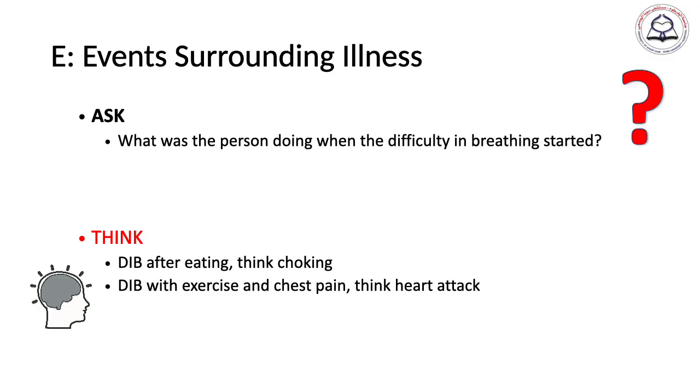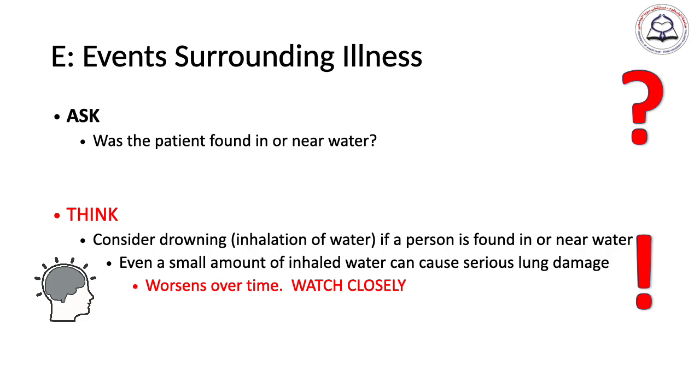Events surrounding the current illness: for someone who gets difficulty in breathing while eating, you need to consider choking. Those who are exercising and then develop chest pain, you consider heart attack. Those who are exposed to fire or burn, you need to consider inhalation injury. Consider drowning, inhalation of water. If a person is found in or near water, even a small amount of inhaled water can cause serious lung damage. You have to watch them carefully.